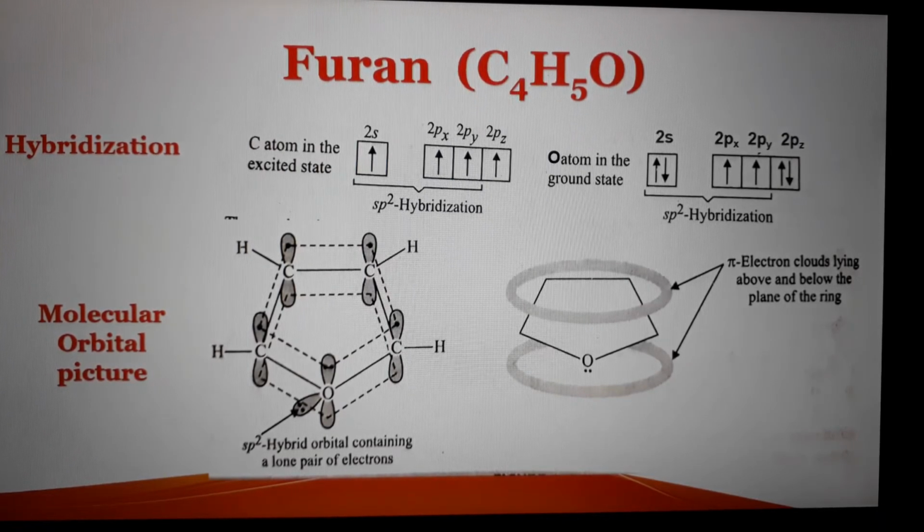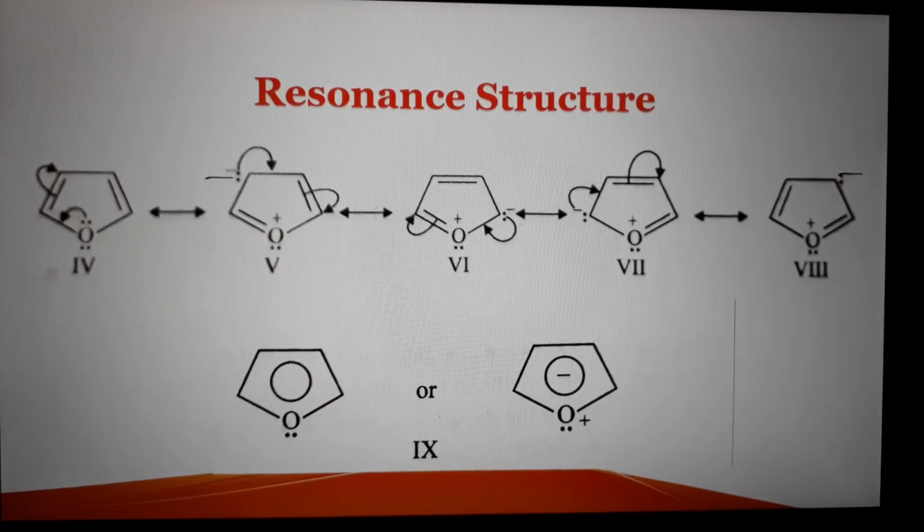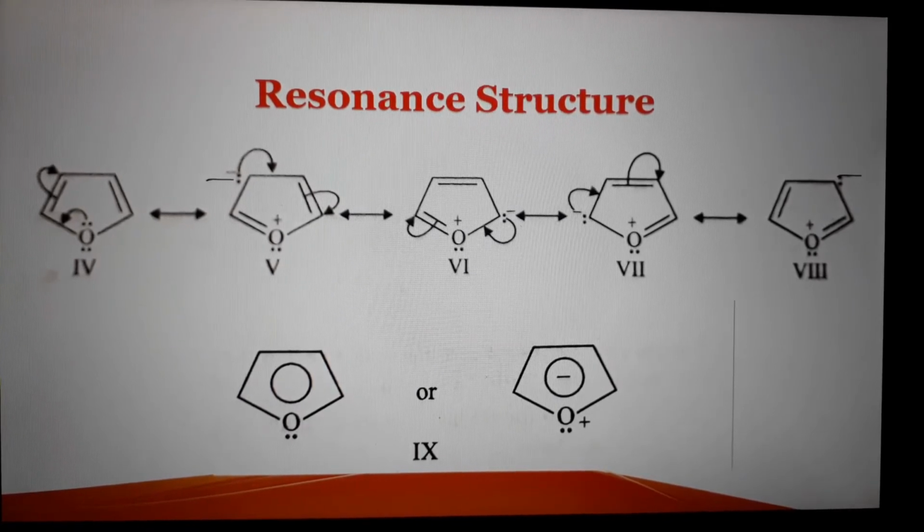From the molecular orbital picture, it is clear that there is a 6 pi electron cloud above and below the ring of furan. So it also obeys Huckel's rule and is aromatic in nature. Resonance structures can be drawn for furan, as the lone pair of oxygen is in conjugation with the double bonds of the ring. So we can draw a number of structures as shown in this slide.